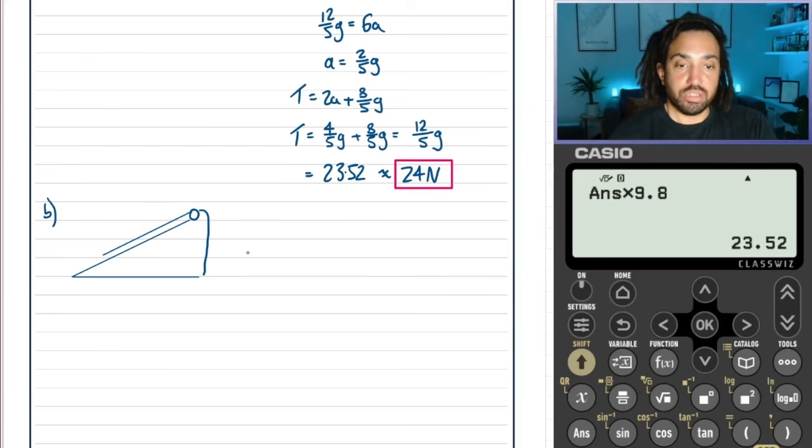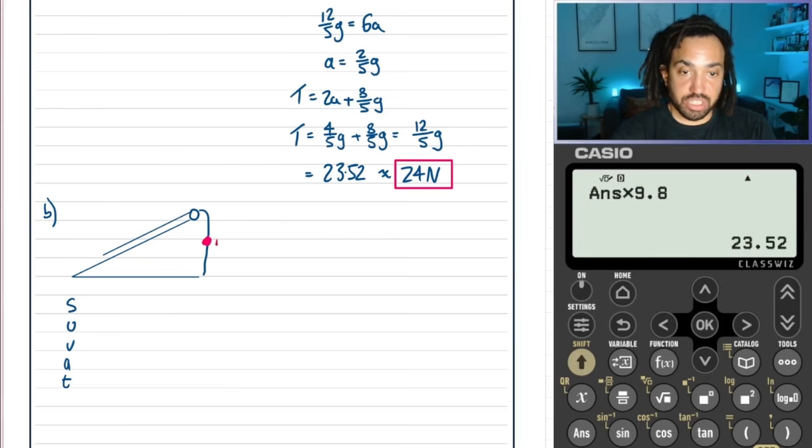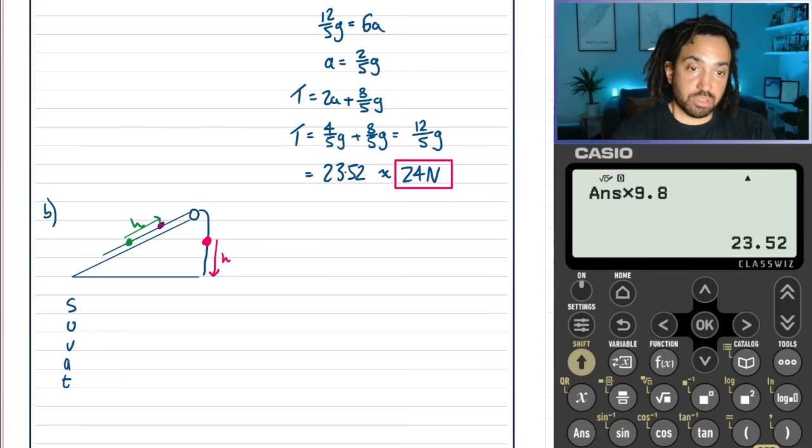Let's do a Suvat equation, because the red object is going to travel h downwards, and therefore the green object is going to travel h upwards. And then we're going to get to another stage. But let's work out the speed at which it will be traveling once it gets to this position here. Let's call it the purple position.